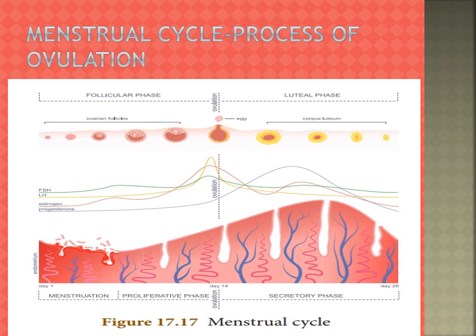The first one is the menstrual phase. Everybody see the picture, which divides the cycle into four phases.